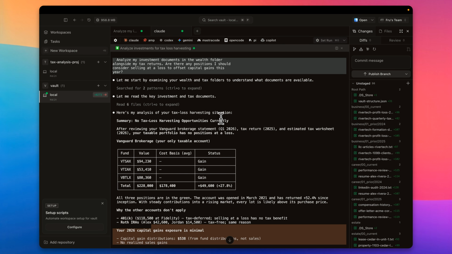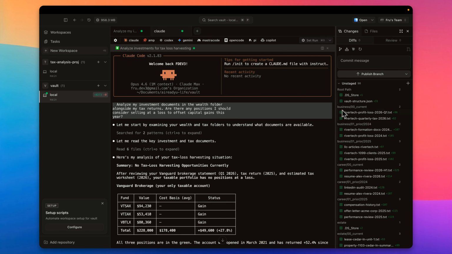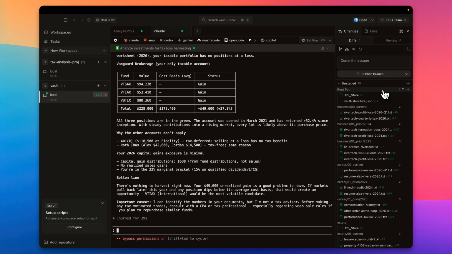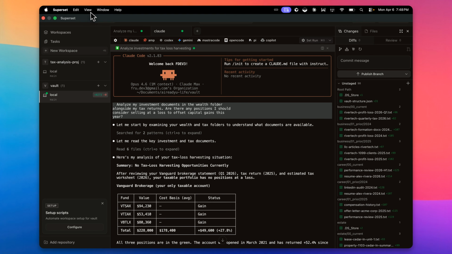So would I switch to Superset? I'm using AI for my life, so I had to make the choice at this point. I'm not seeing the compelling reason. You can see that Superset is clearly built for builders, because everything here is kind of tied into Git, and at some point it's going to ask me to push this to a branch. As somebody who is using AI for my life, if you have Claude Code or Claude Cowork, to be honest, I might just stick to that rather than changing to Superset just yet.